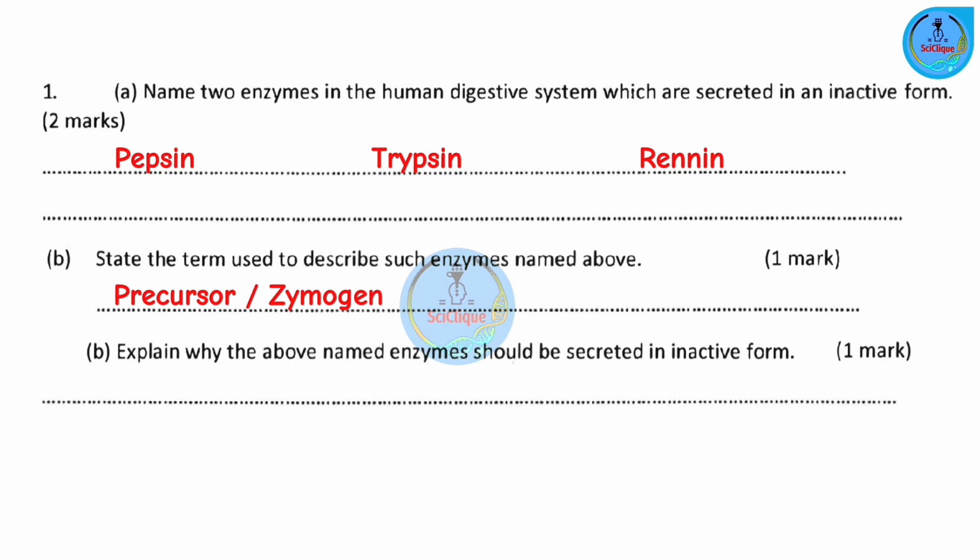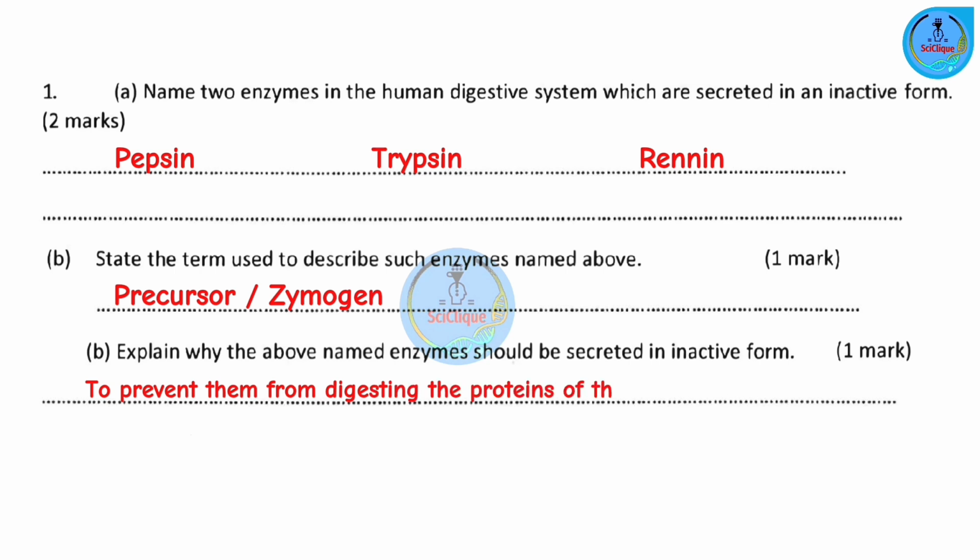So, for example, a digestive enzyme such as trypsin, this is produced in the pancreas, but it functions in the duodenum. So, if trypsin was to be secreted in its active form, what do you think will happen? It's going to start digesting proteins because trypsin acts on proteins. And where will it find proteins? In the cells of the pancreas.